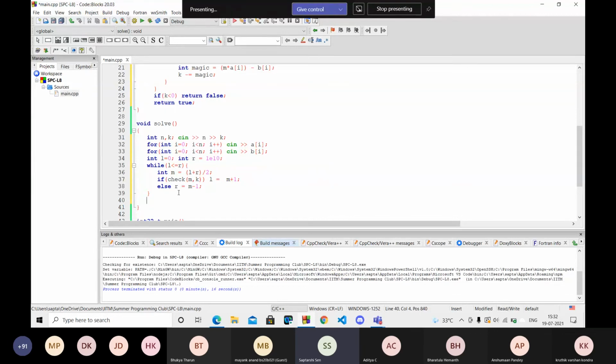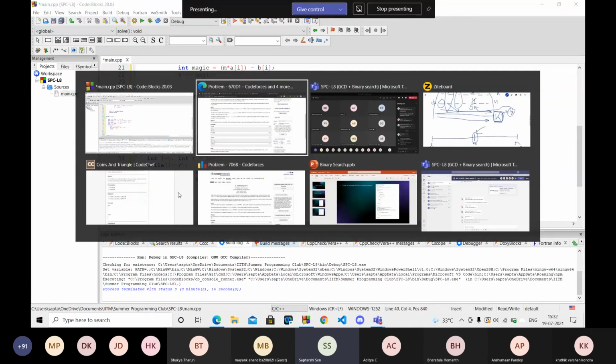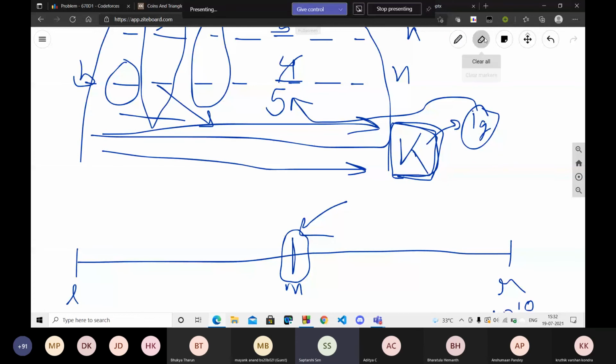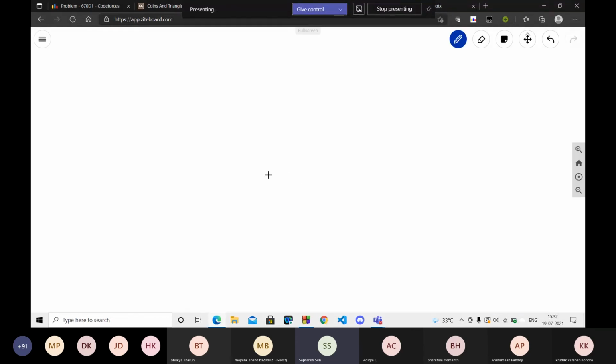And similarly, in this case also, let me just show you once. Like once we go to the same element, L and R, if this is the final m and I can make this number of cookies, I shift L one place to the right.